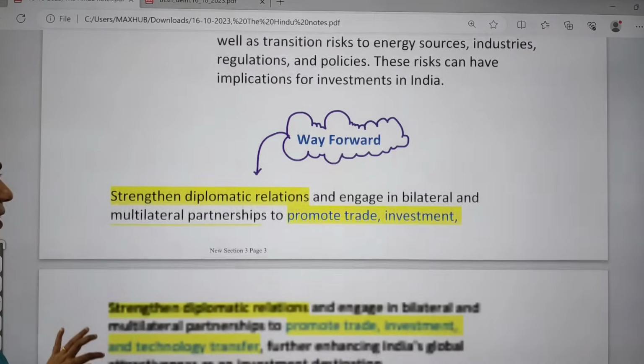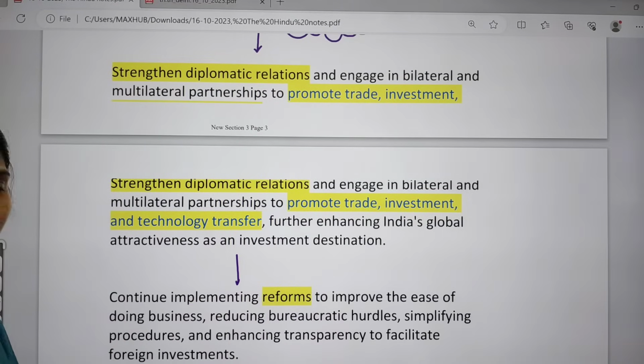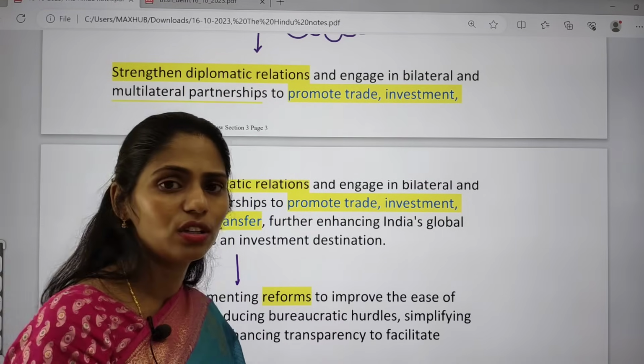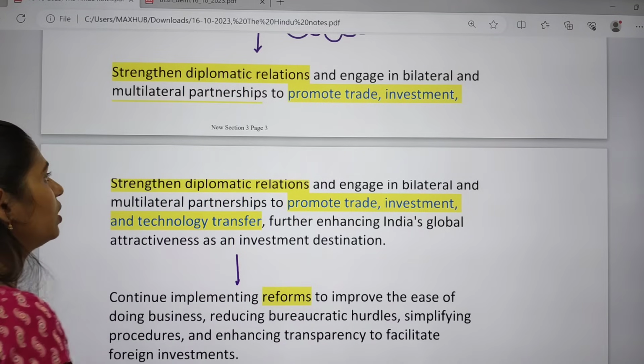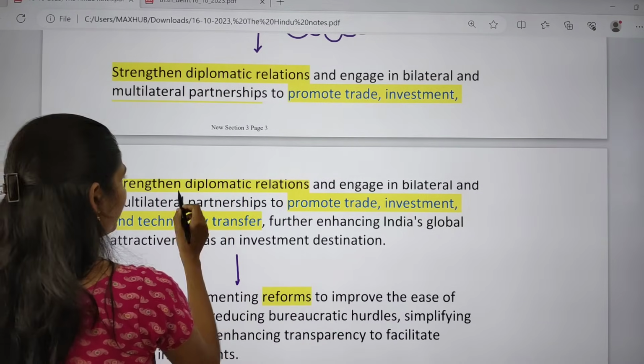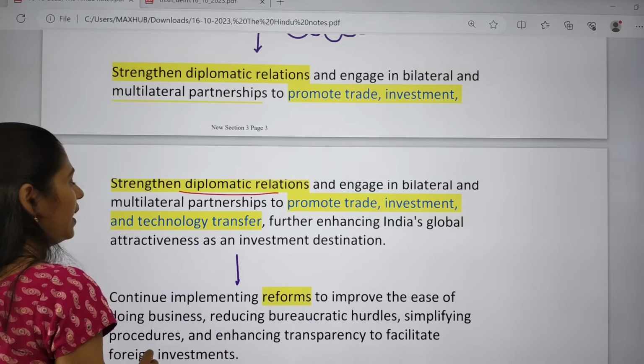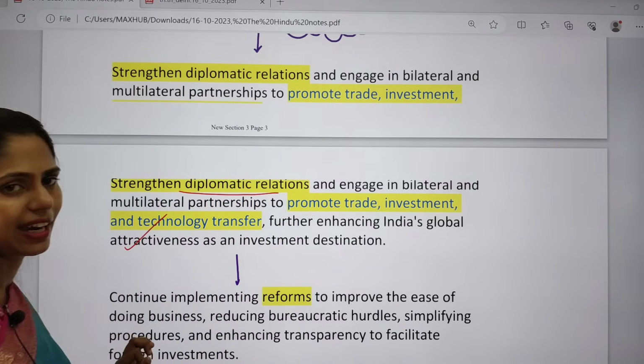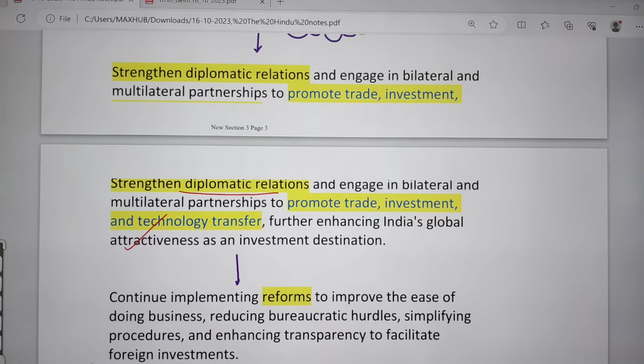So we can strengthen the diplomatic relations so that we can come up with the proper bilateral talks with the countries, and we can also promote trade, investment and strengthening of diplomatic relations. Okay, that will enhance India's attractiveness towards other countries as well.